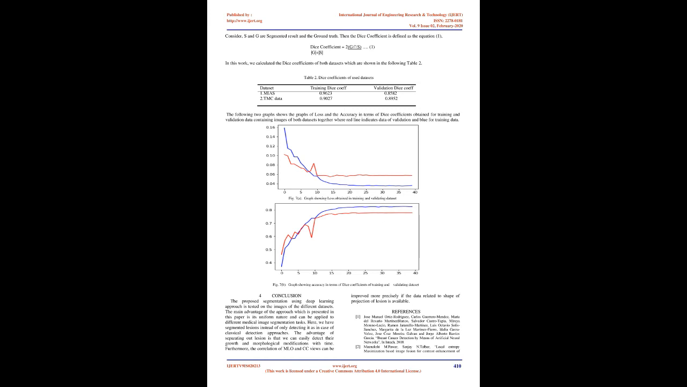Fig 6. Results of the experimentation performed. In this work, we have taken the images from MIAS and TMC data, created their binarized masks, resized them to 256 times 256 and augmented them to increase the data, and then fed them to our network as input.